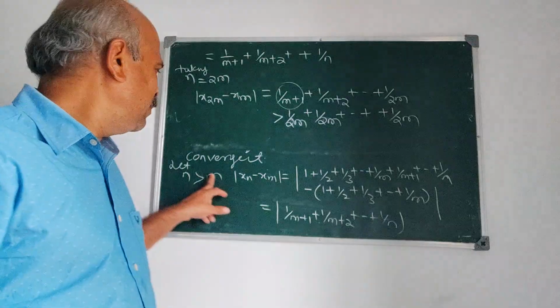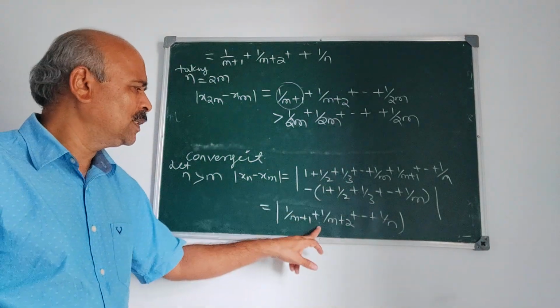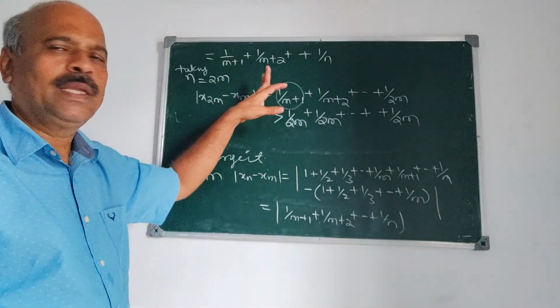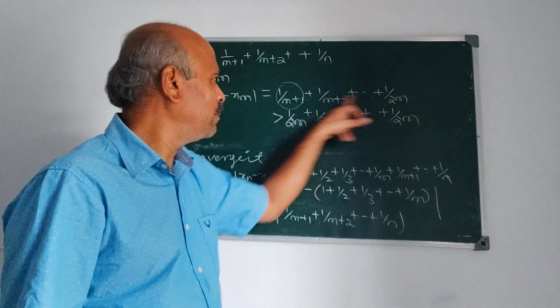See, we have started with this. Suppose n greater than m, this is important, n greater than m, we have taken mod xn minus xm is this, and we have taken n is equal to 2m, then what happens? Mod x2m minus xm is this.